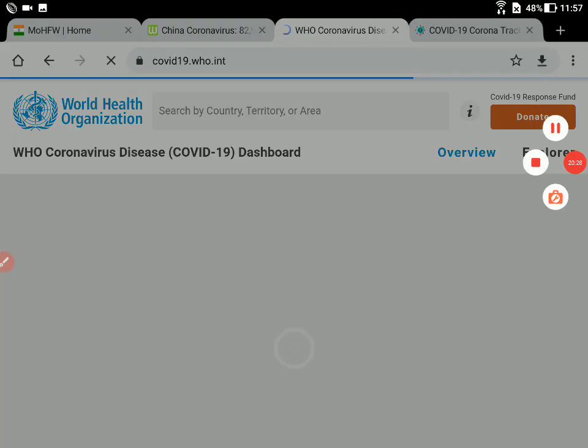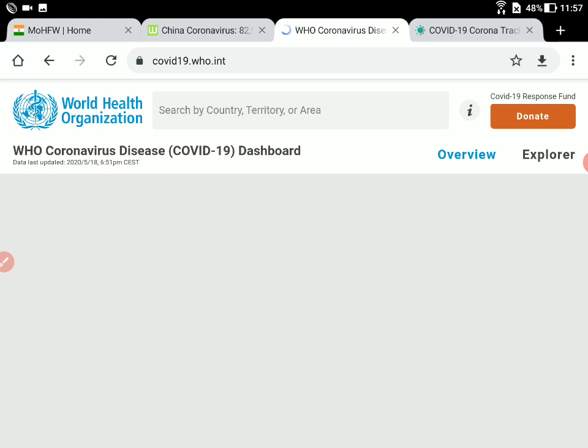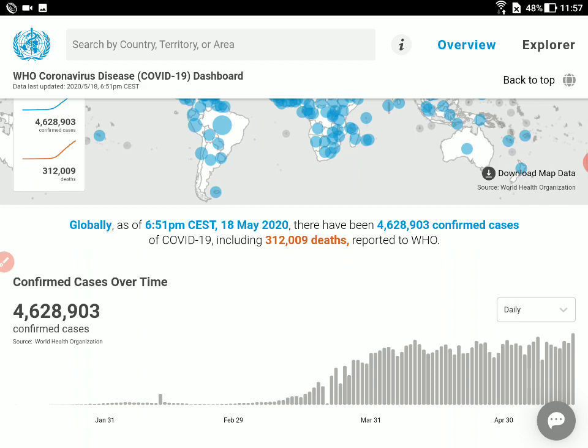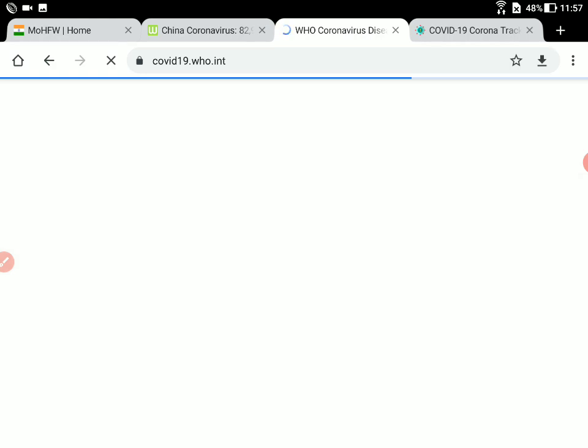So if you go to the official website of the World Health Organization, it's actually quite innovative and quite interactive, because these graphs that you can see are for the entire world. It can definitely be moved around. So what I want to say is, let's say I want to just check for the world figure. So if I look into the world figure as per the WHO website as on 18th May, they have not updated, probably I have not refreshed it. Should I refresh it once? Okay, let me just refresh this graph once. Maybe I'll be getting the updated result here. So if I just refresh it, let's see.